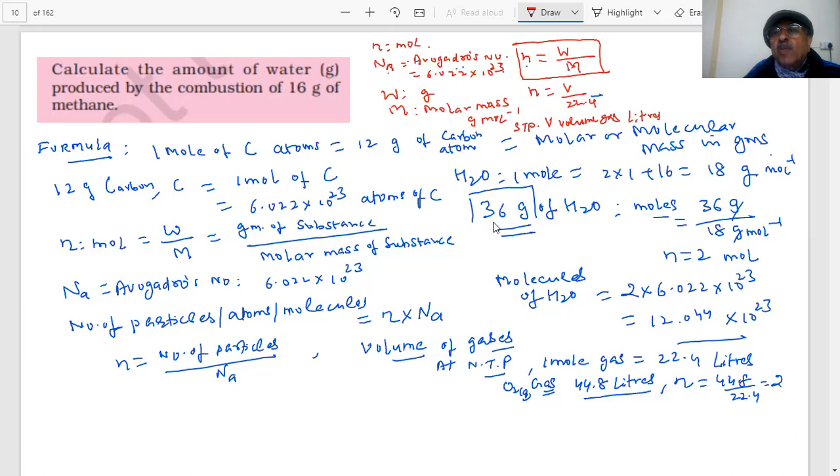So this is the volume in liters, L, and this is 22.4 liters. Clear? Therefore, students, we can apply these formulas for solving our questions. Any question, we will be able to do by these formulas.